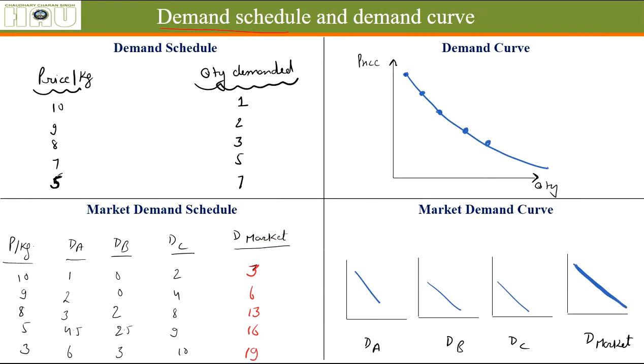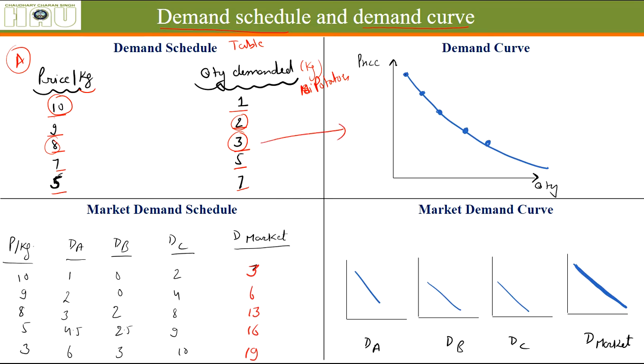What is demand schedule and what is demand curve? Demand schedule is essentially a table wherein a person writes down that at different prices he is ready to buy different quantities. Let's say we are talking about person A, he says at rupees 10 per kg I am ready to buy 1 kg of potatoes, and if the price reduces I am ready to buy more, if the price goes down further I am ready to buy more. So this is a demand schedule. It is a table which shows various quantities a person is ready to buy at different prices.